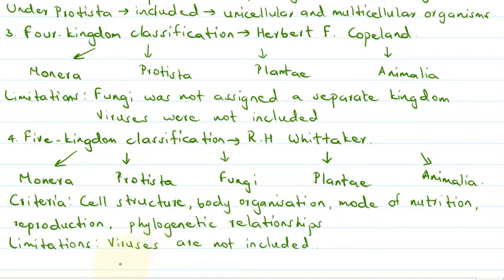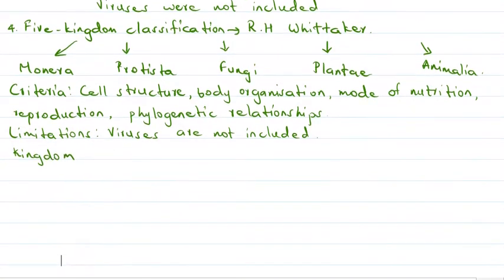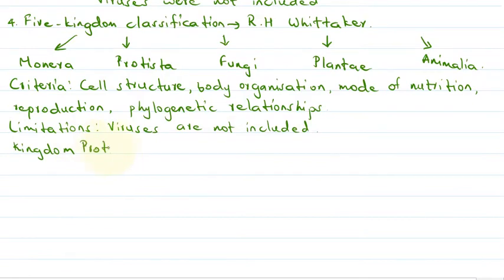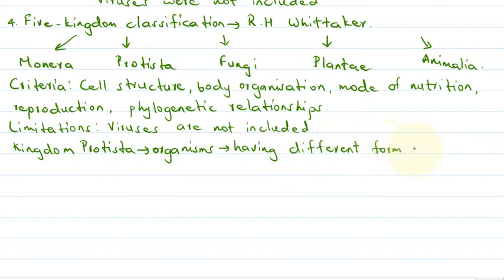Then the kingdom Protista also includes organisms having different form. So kingdom Protista includes organisms which have different form, structure and life cycle.